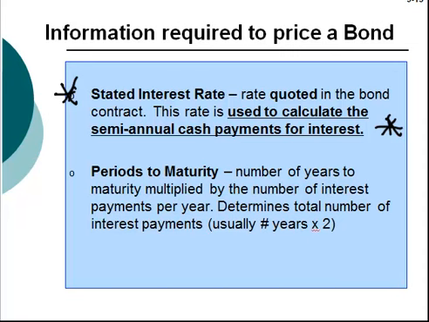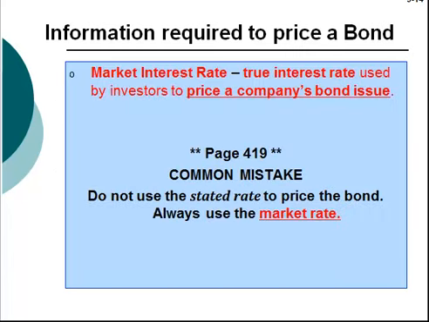We will need to know the periods to maturity, which is the number of years multiplied by the number of interest payments per year. For a semi-annual bond, that is 2 payments per year. Lastly, we will need the market rate of interest. The market rate of interest is the true interest rate paid by the company and the price demanded by the investors.